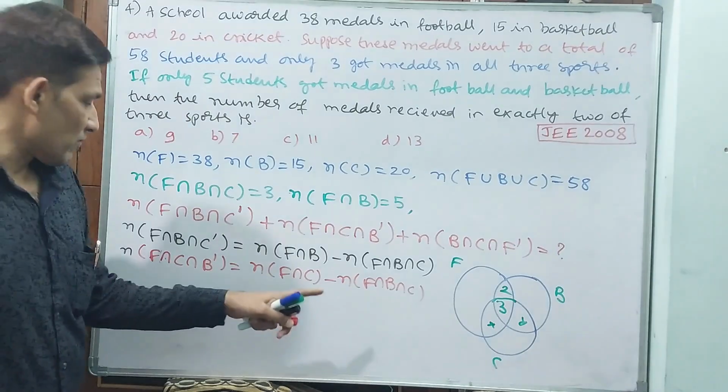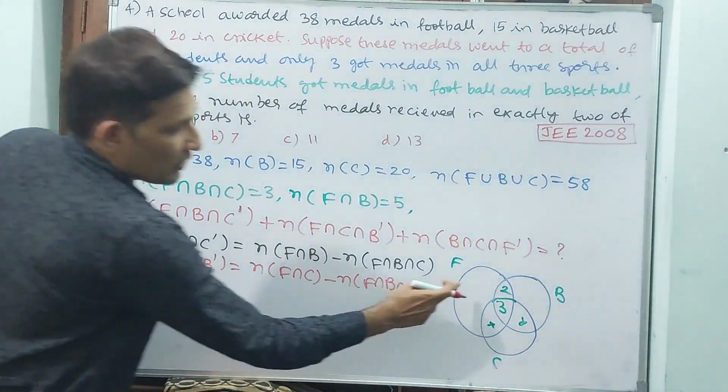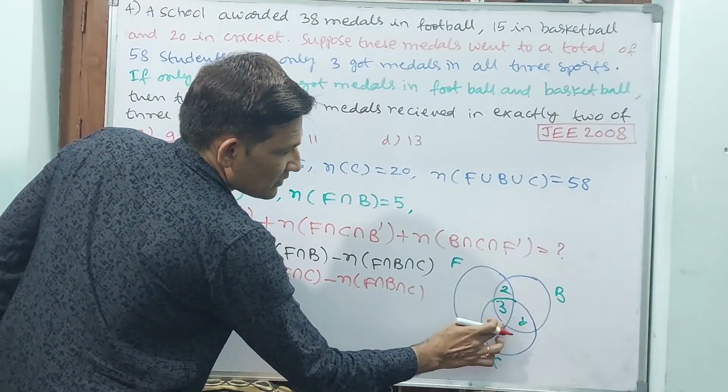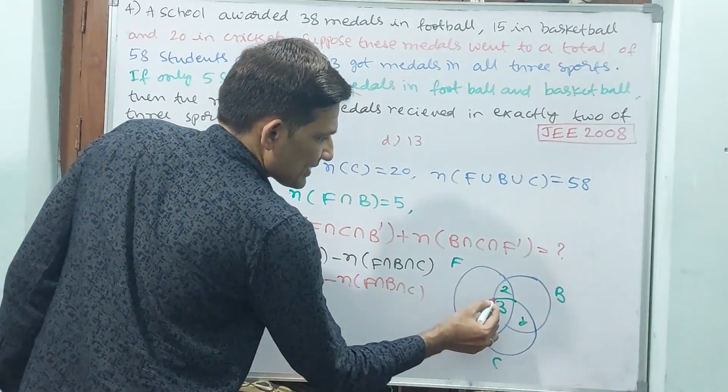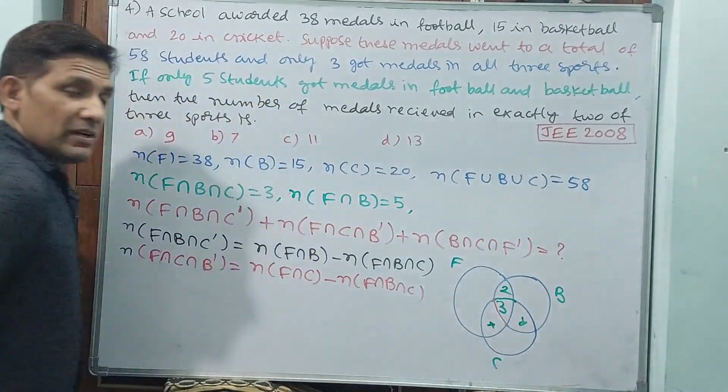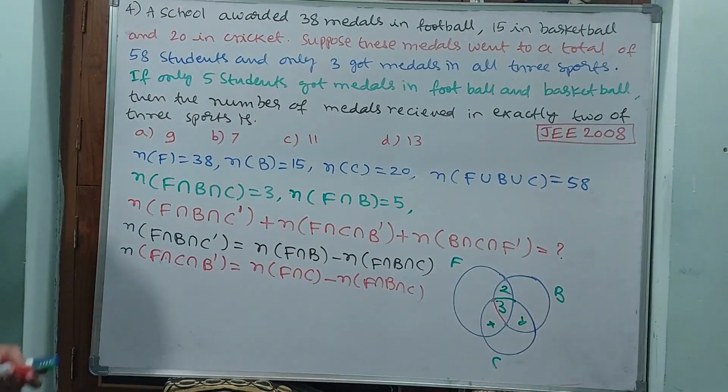Okay? Now what we have done, F intersection C. These two we are taking, and if you remove this, the total will come. But if you apply this, automatically this only will come. Yes, you understand this? Okay?